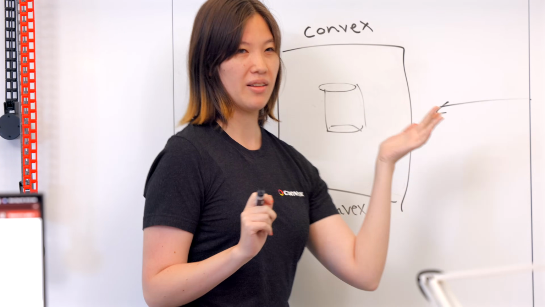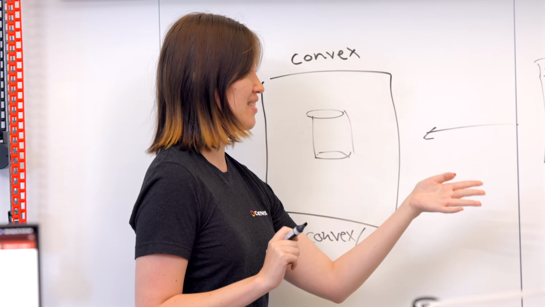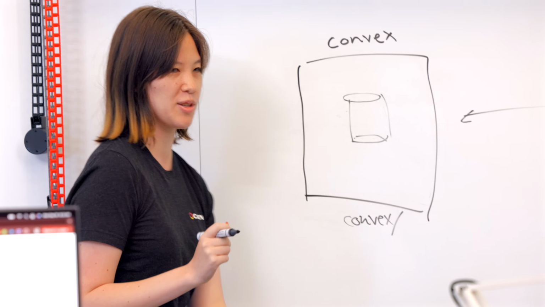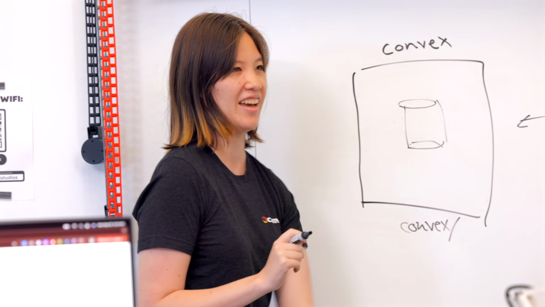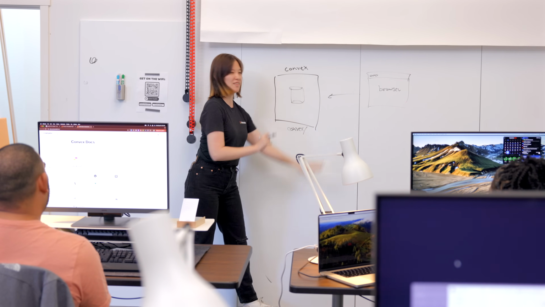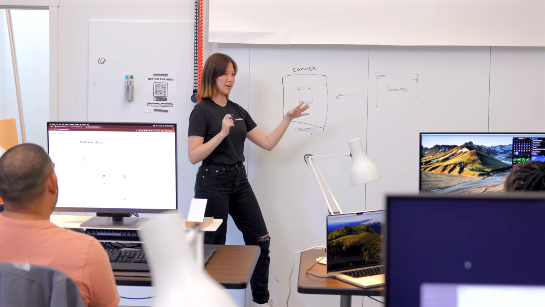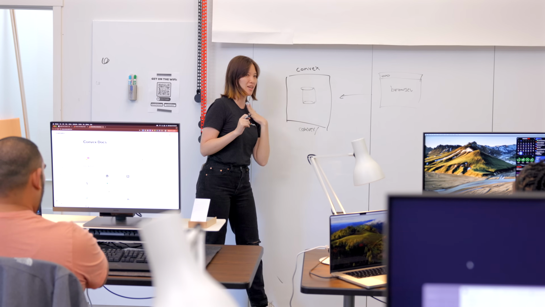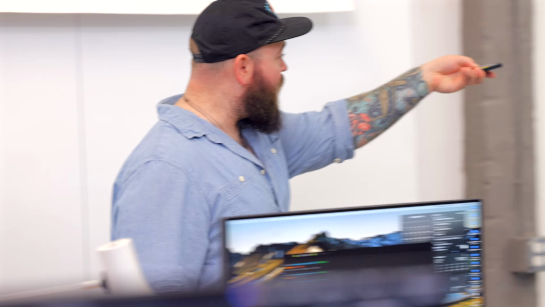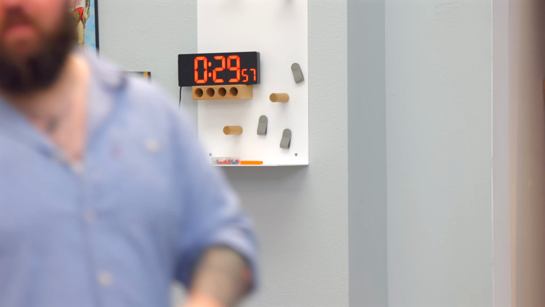We also have something called actions, which are just arbitrary compute. So if you're doing things like talking to third-party services, like talking to AI, you do that from actions. And everything's end-to-end type safe, so it's pretty smooth to use once you get the hang of it, in my opinion at least. Okay, so from here, we're gonna get 30 minutes to plan, and that 30 minutes starts right now. Let's get to it.